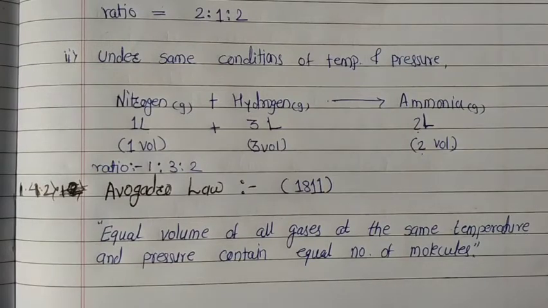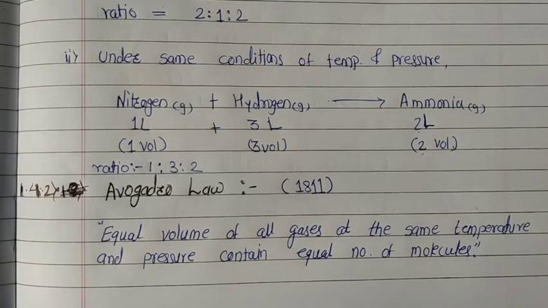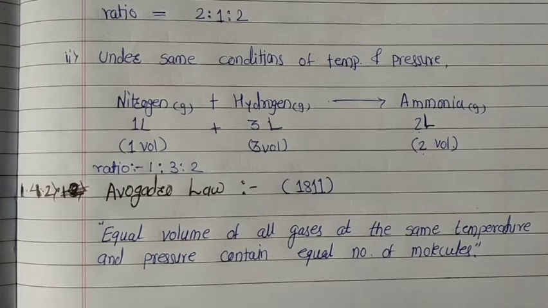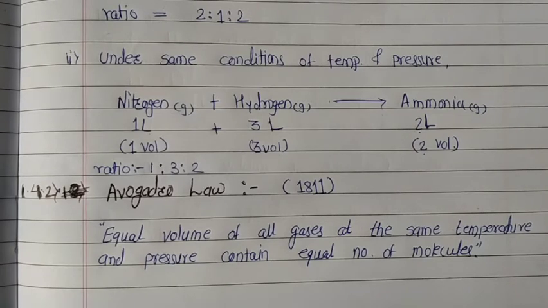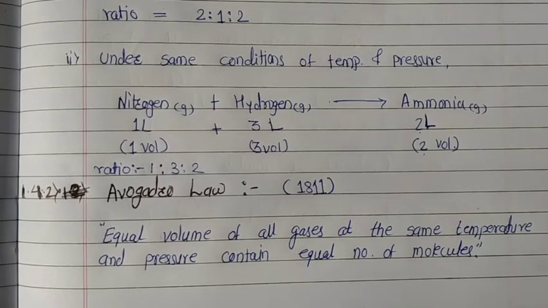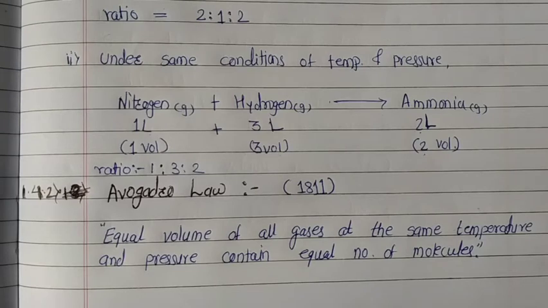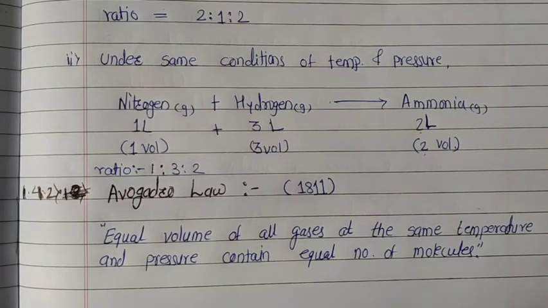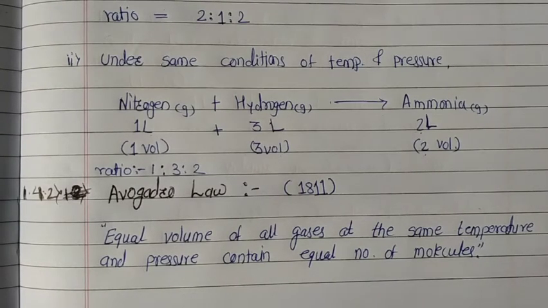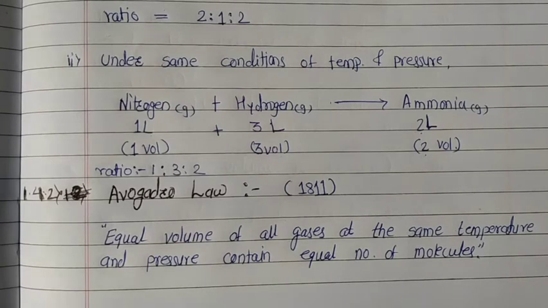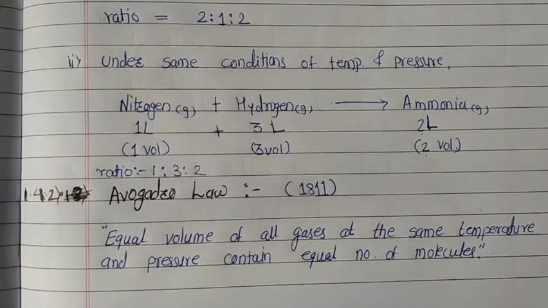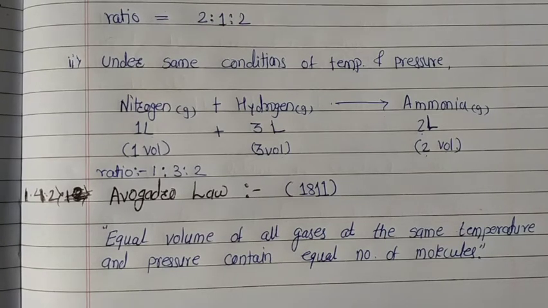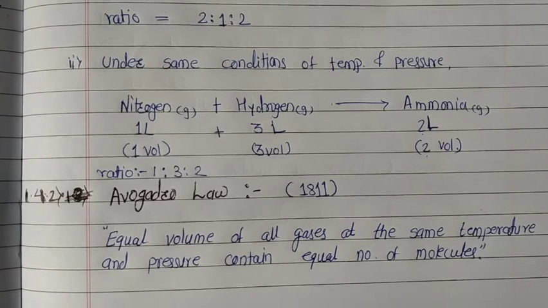Next law is Avogadro's law. This law was proposed by the scientist Avogadro in 1811, and it states that equal volumes of all gases at the same temperature and pressure contain an equal number of molecules. It means equal volumes of all gases at the same temperature and pressure contain equal numbers of molecules.